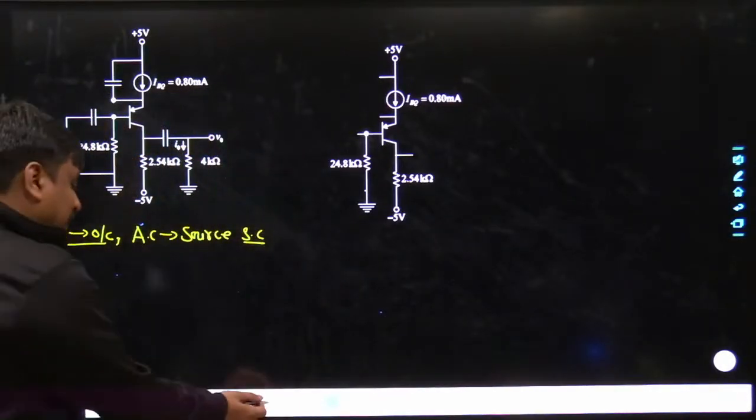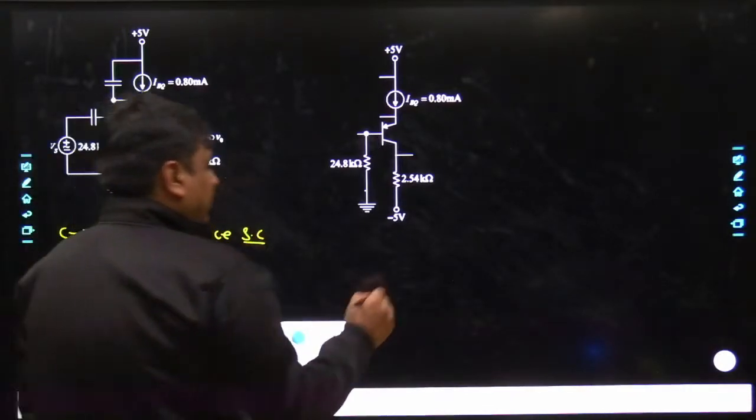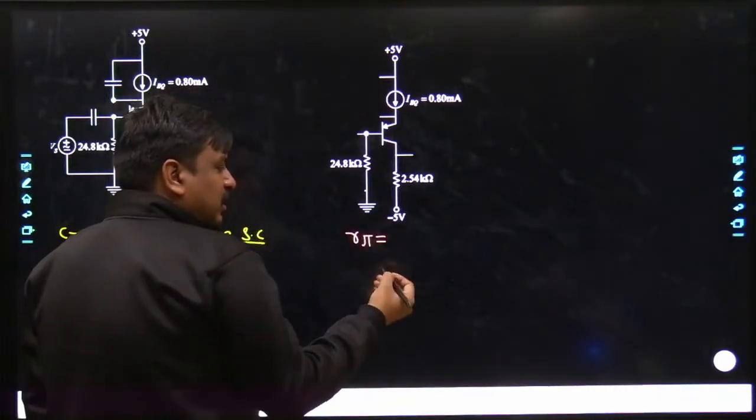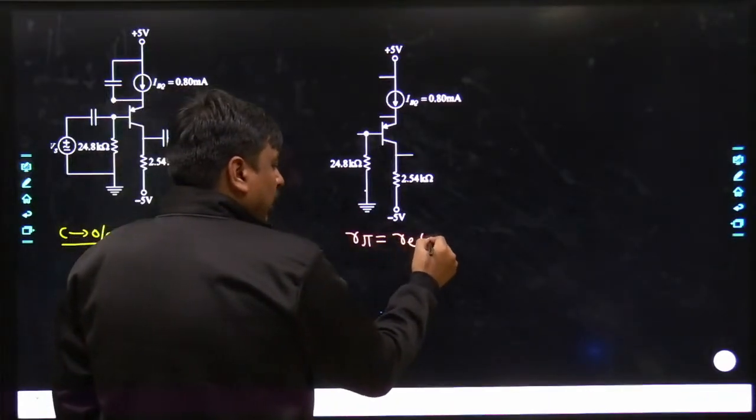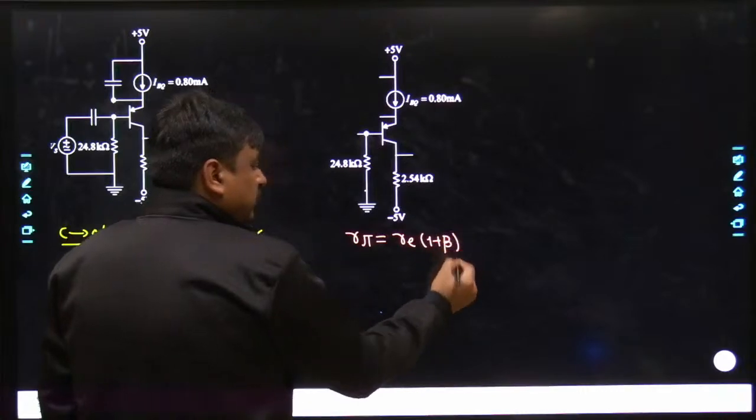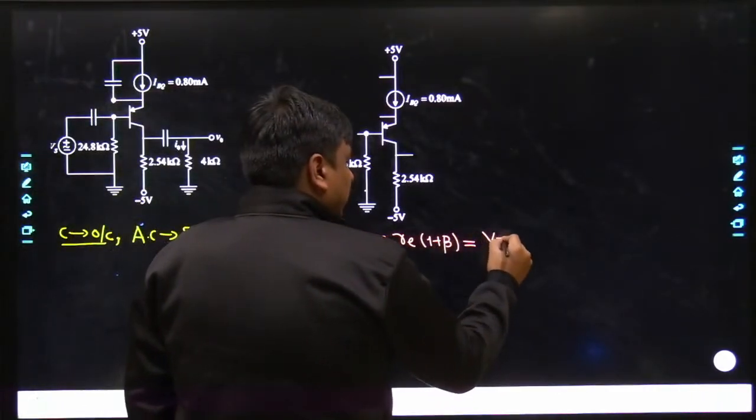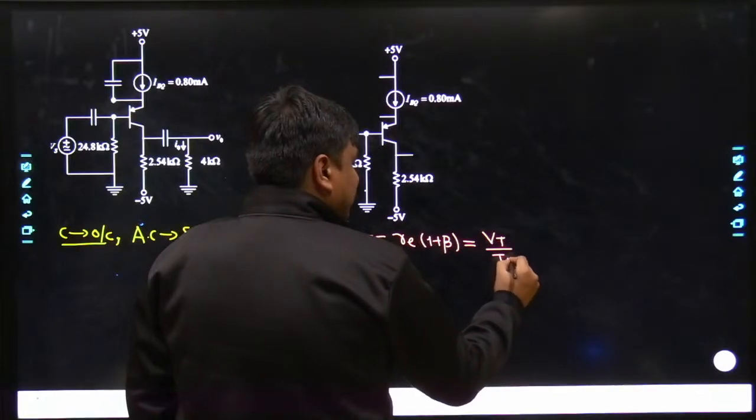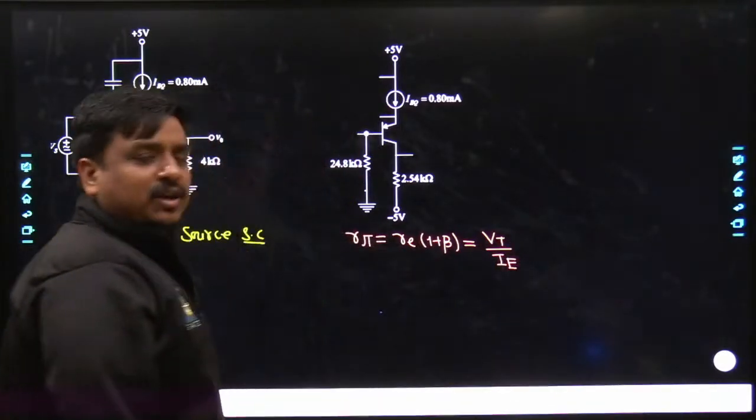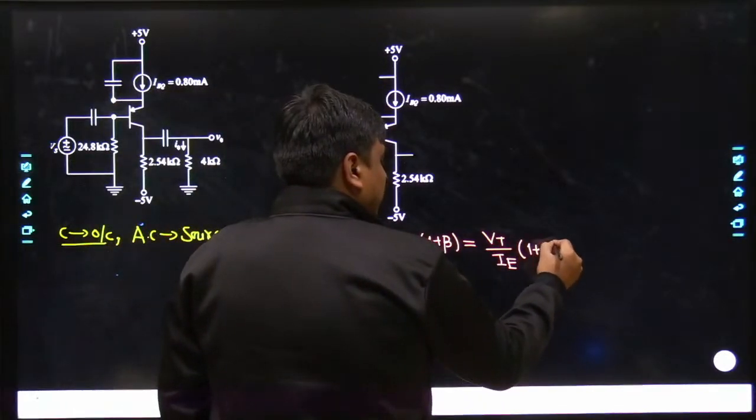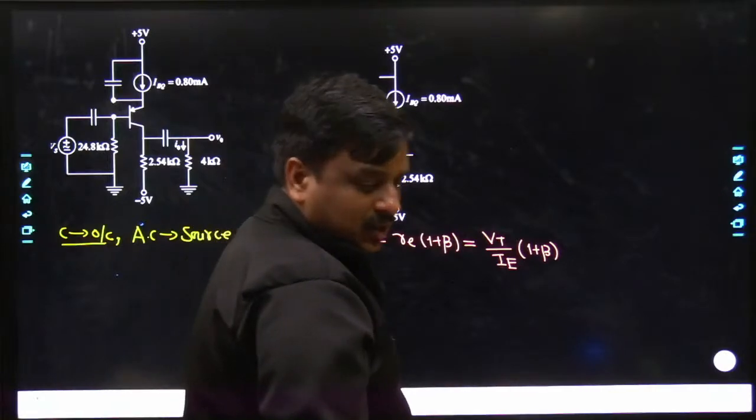Anyways, how is R pi defined? R pi can be calculated with the help of Re, that is Re into 1 plus beta. How is Re defined? Re is nothing but Vt divided by the emitter current IE, and this has to get multiplied with 1 plus beta.